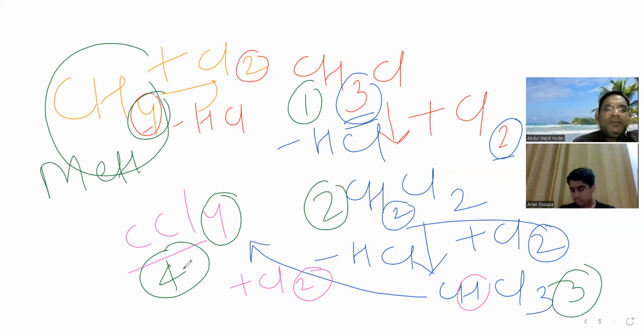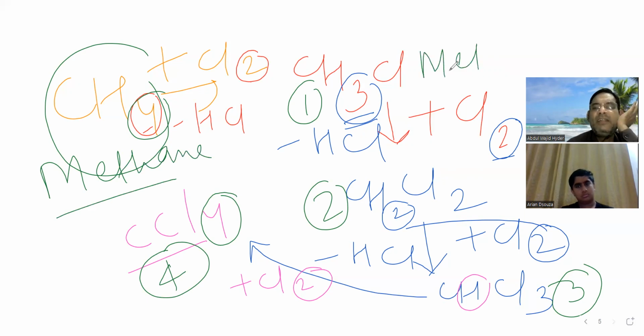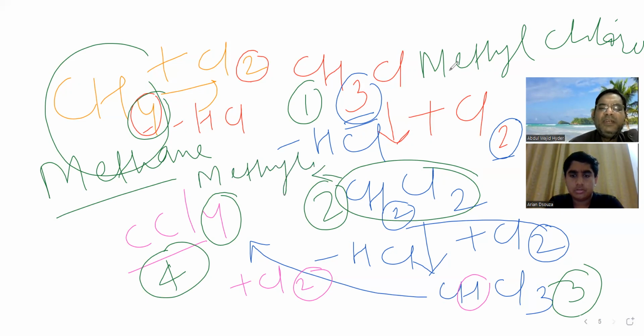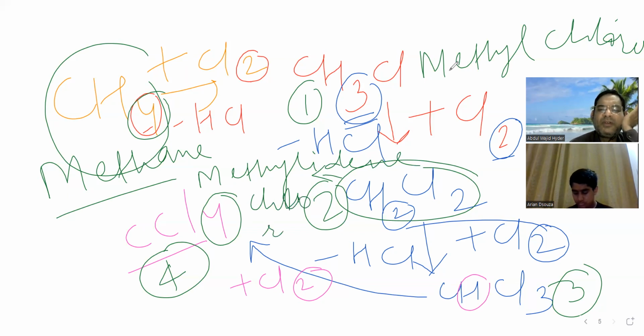From this methane you have derived methyl chloride. What this was? Methyl chloride. What this was? Methylidene chloride, methylene chloride. And what about this one?